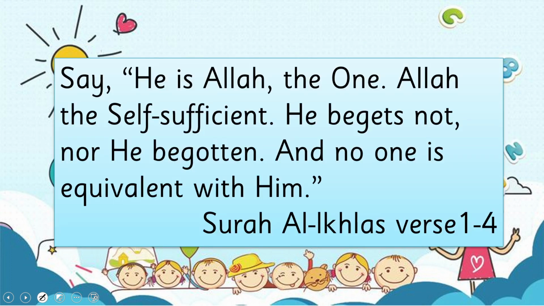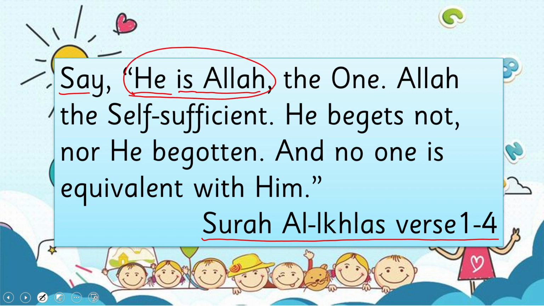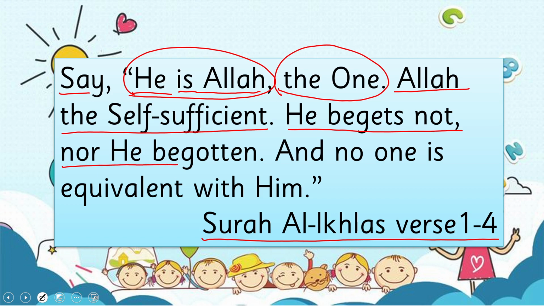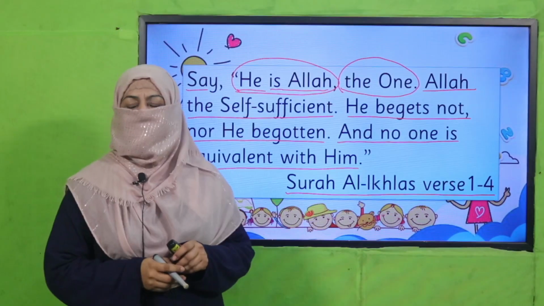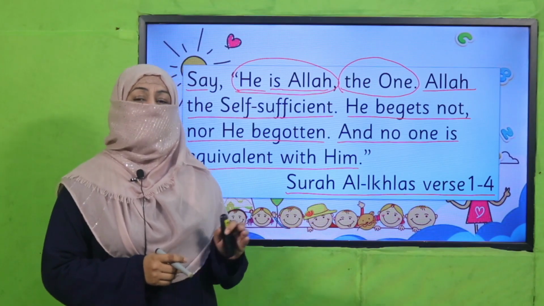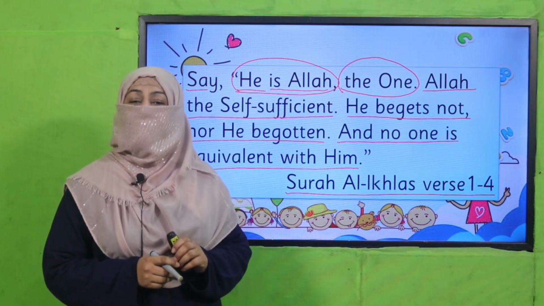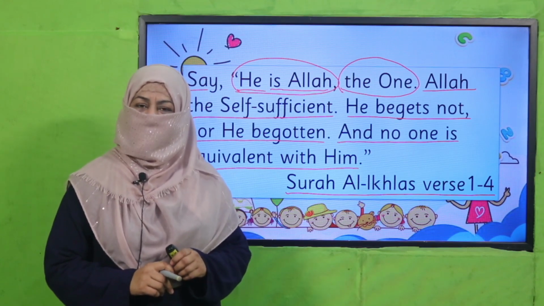Let's start with the name of Allah subhanahu wa ta'ala. Allah mentions in Quran, Surah Al-Ikhlas, verse 1 till 4, say, He is Allah, the One. Allah, the self-sufficient, He begets not, nor He begotten, and no one is equivalent with Him. Yes, my dear students, but what does this beautiful surah tell us? This is a small introduction of Allah subhanahu wa ta'ala, right?